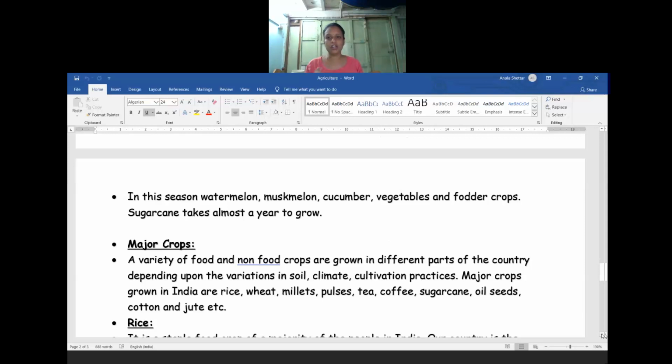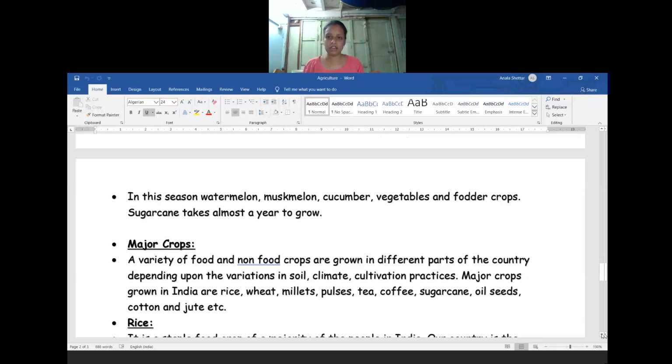So it is the short period season in between the kharif and the rabi. This kind of cultivation work will be done there. Okay, so these are the three crop patterns we are using in our country to grow vegetables, fruits, as well as crops like paddy, wheat, jowar, bajra, urad, tur. So these are the different kinds of food crops we are growing in our country.